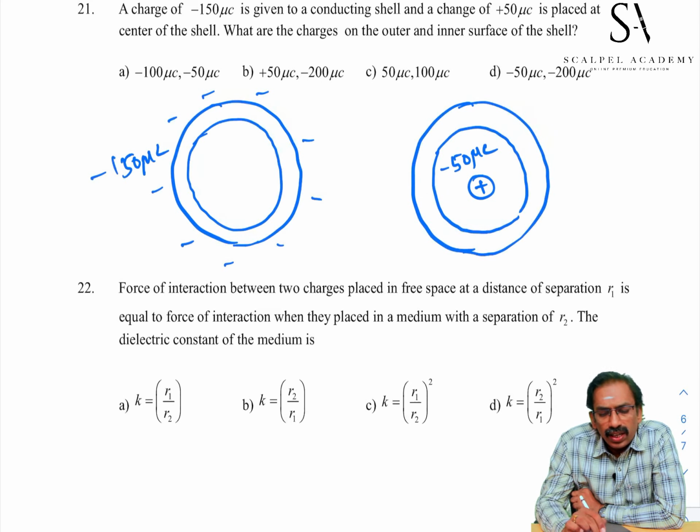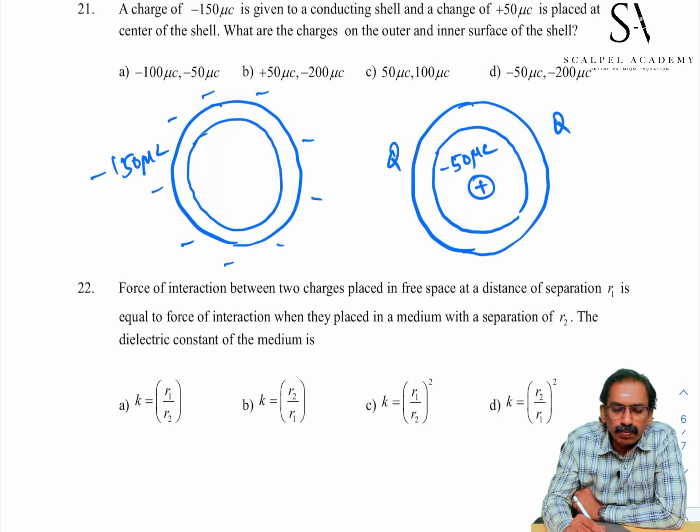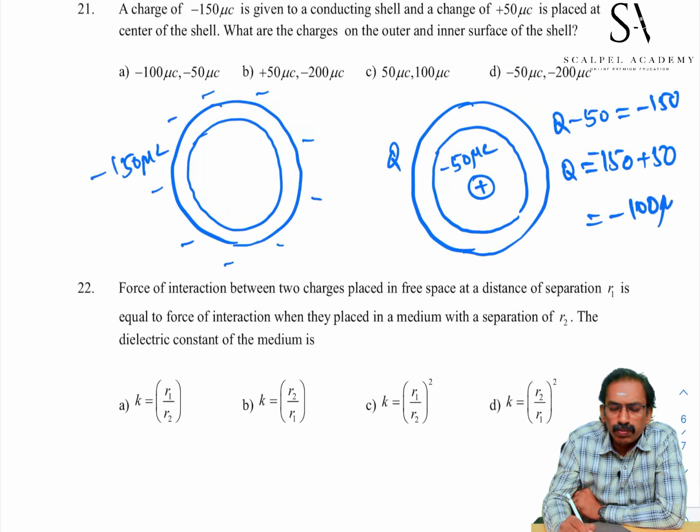But the total charge of this shell is constant. What must be the charge outside? Let it be Q. Q minus 50 microcoulomb must be equal to minus 150. Then Q is equal to minus 150 plus 50, that is minus 100 microcoulomb, which must be on the outer surface.